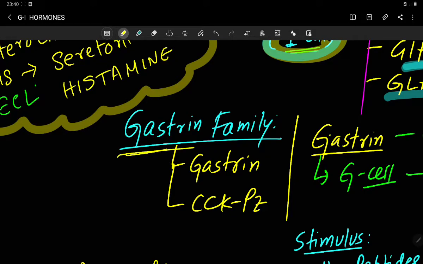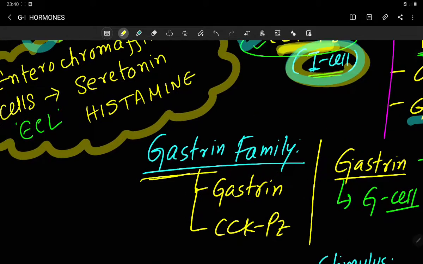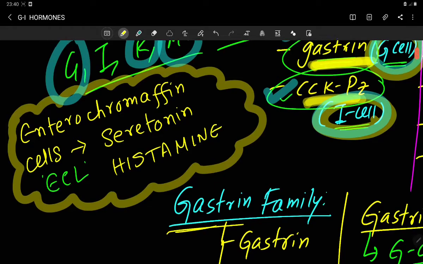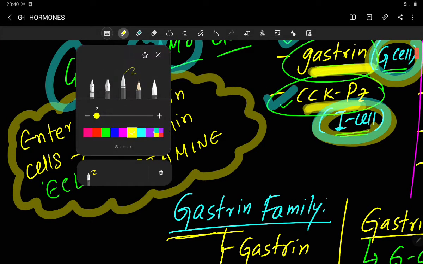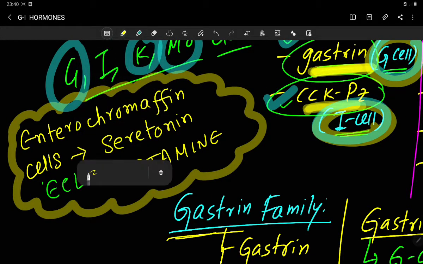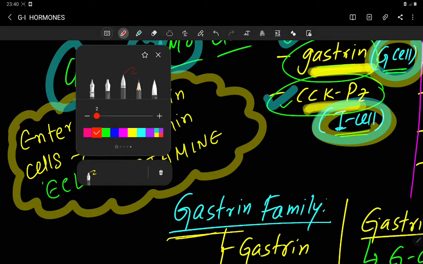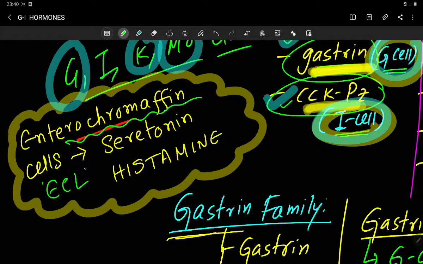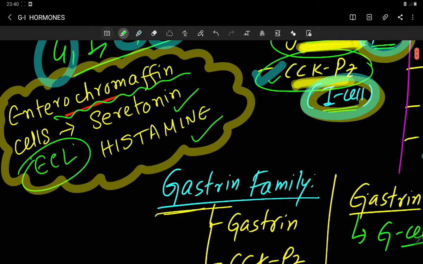Okay, before I discuss the gastrin family, let's talk about another cell which is also present in your GIT. This is called the enterochromaffin cell. Enterochromaffin cells are those cells present at the GIT and secreting serotonin, histamine-like chemicals. This is also called the ECL cell, or enterochromaffin cell.